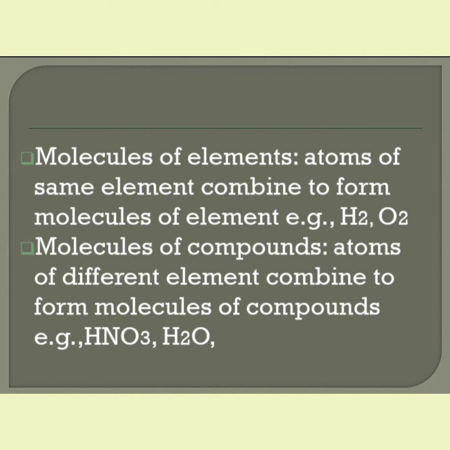So what are molecules of compounds? It is quite opposite to molecules of elements. Atoms of different elements. In elements we saw the same atoms, but here in compounds it is different elements. They combine together to form a molecule of a compound. Example, HNO3. Here you can see three elements, that is hydrogen, nitrogen and oxygen, right? So different types of elements combine together to form a molecule of a compound. And water, right? H2O. Here hydrogen as well as oxygen, two different elements are combining together. And the atoms will also be different, right?